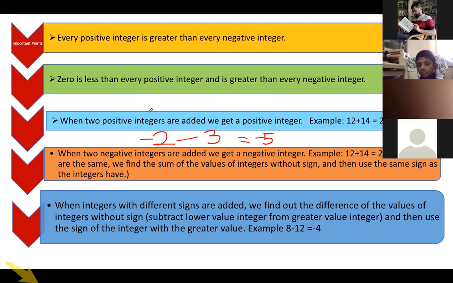And these two minus, because both are having minus sign, so you'll put a minus sign. So when two negative numbers are added, you will take both the signs, because you cannot take a positive sign over here. No positive is there. So both the negative signs are there. So you will just add the numbers and put a negative sign over here. So my two minuses, here you are not making it plus.